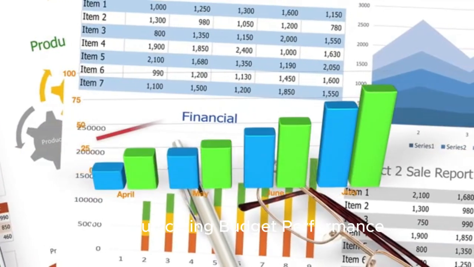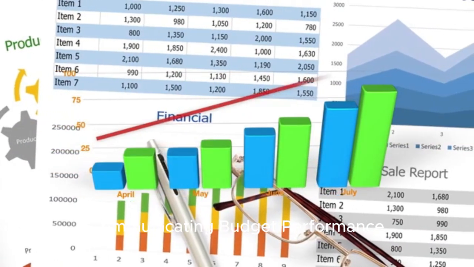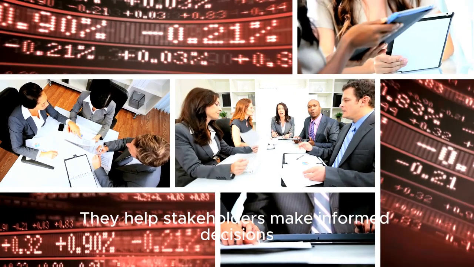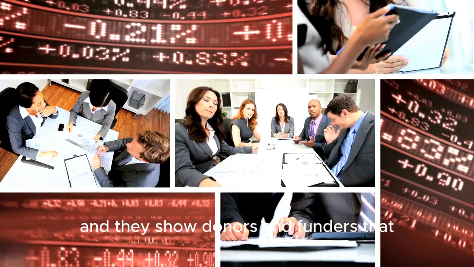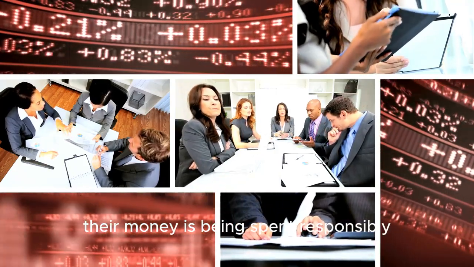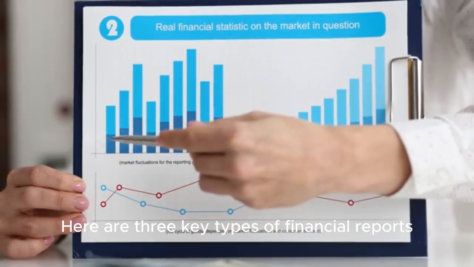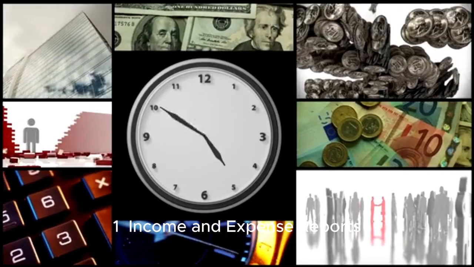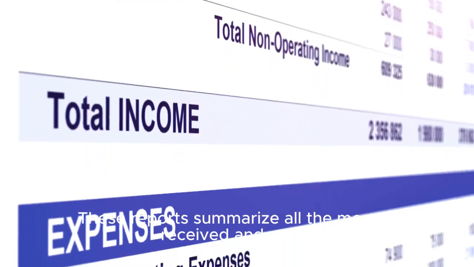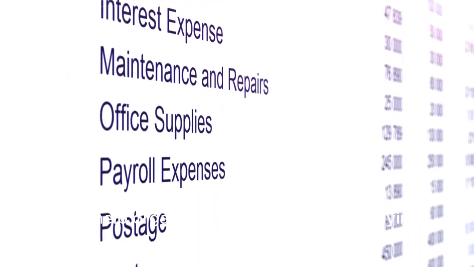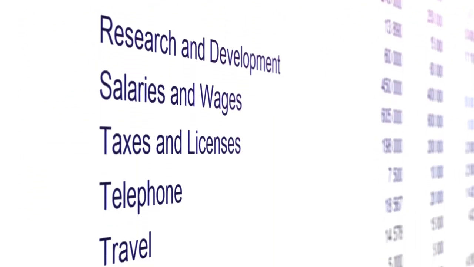Financial reporting, communicating budget performance. Financial reports provide a clear picture of how money is being used. They help stakeholders make informed decisions, and they show donors and funders that their money is being spent responsibly. Here are 3 key types of financial reports. 1. Income and expense reports. These reports summarize all the money received and spent. They help organizations see if they are staying within budget.